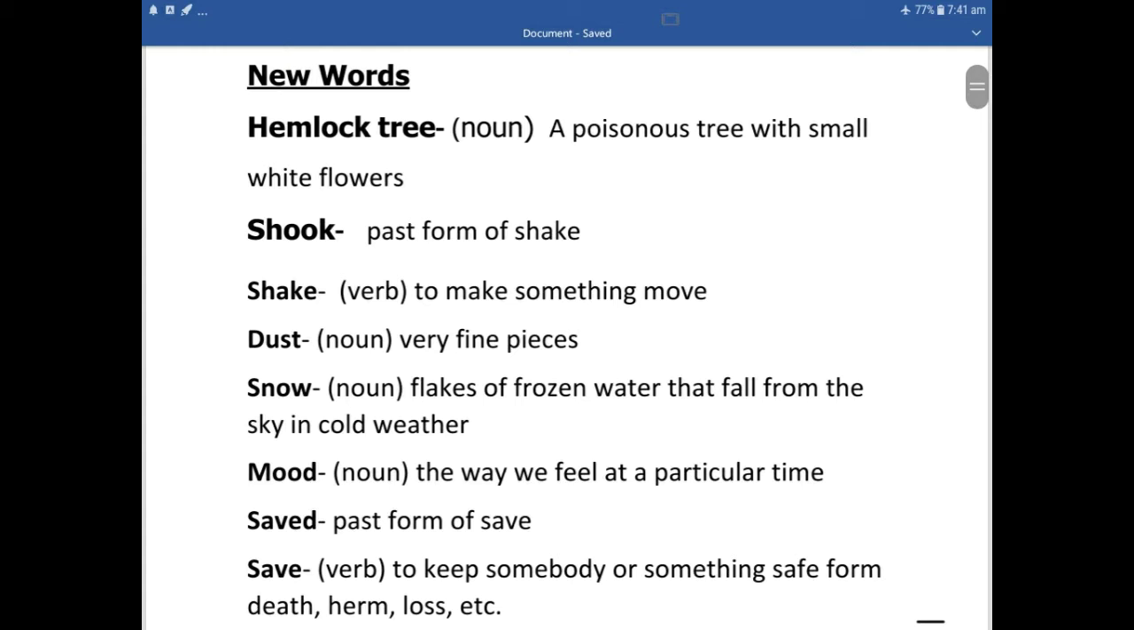Like rain, snow falls from the sky in cold weather. So flakes, pieces of snow, very fine particles of snow, very fine particles of ice. Mood is a noun, the way we feel at a particular time, that is called mood. Saved is the past form of save. Save means to keep somebody or something safe from death, harm, loss, etc.